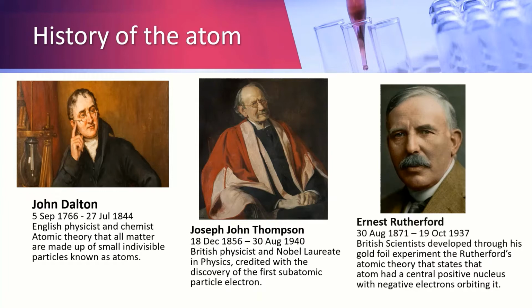Joseph John Thomson, British physicist, was credited with the discovery of the first subatomic particle known as electron. Ernest Rutherford, a British scientist, developed Rutherford's atomic theory that states the atom has a central positive nucleus with negative electrons orbiting it.